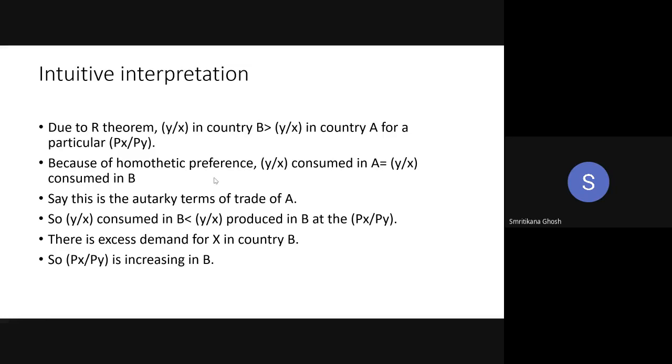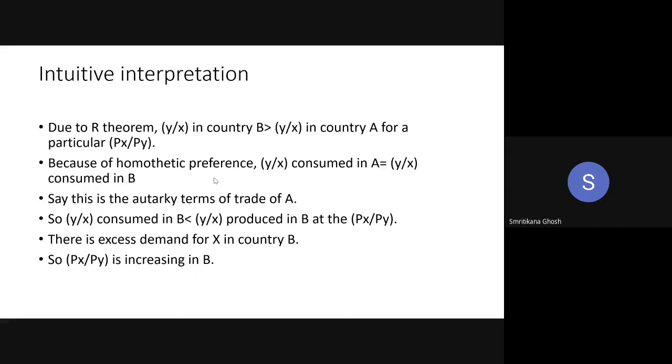And this is your HO theorem. The demand is not the reason behind the trade, right? Why is there trade, why is there a price difference in the HO theorem? Because of factor availability. That is the reason.